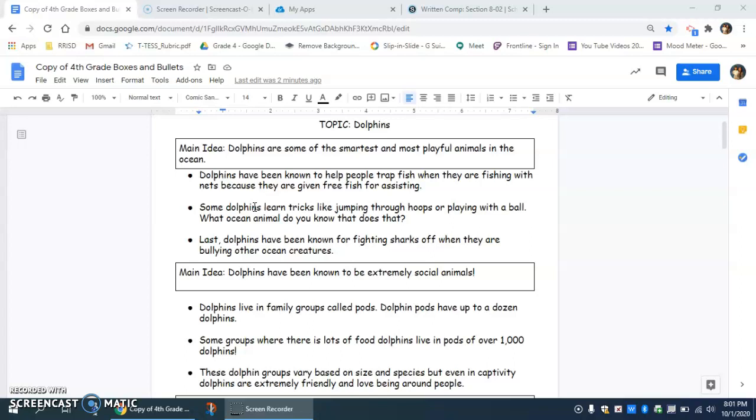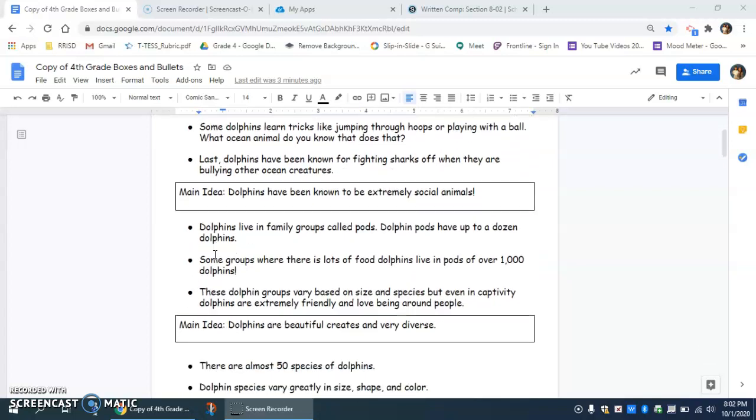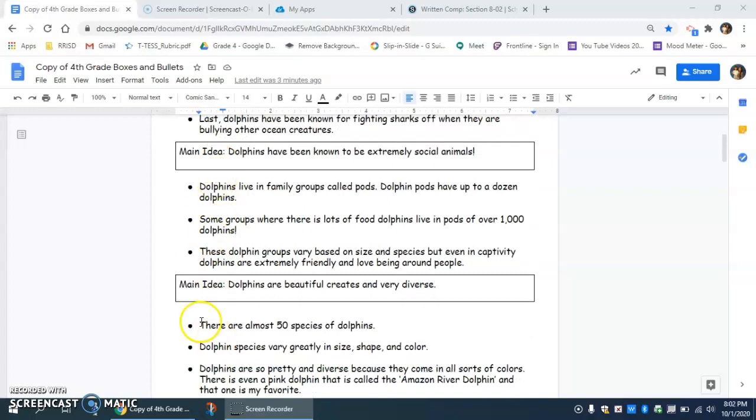And last, dolphins have been known for fighting sharks off when they're bullying other ocean creatures. So the fact that they're not scared and willing to help also contributes to them being smart. So for my last 2 main ideas, it is the same thing.